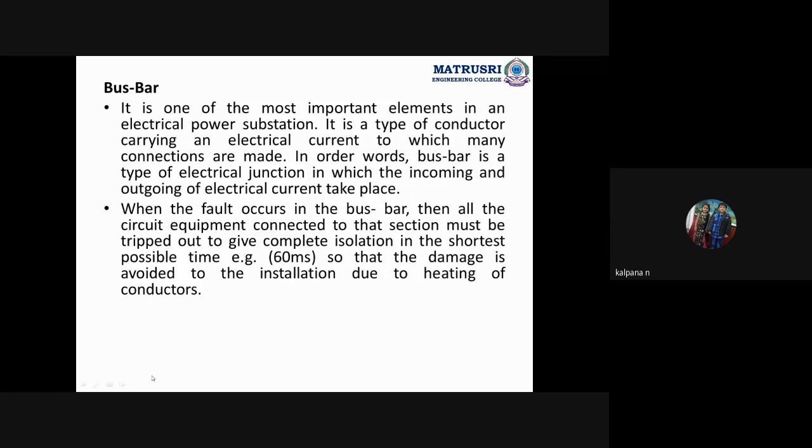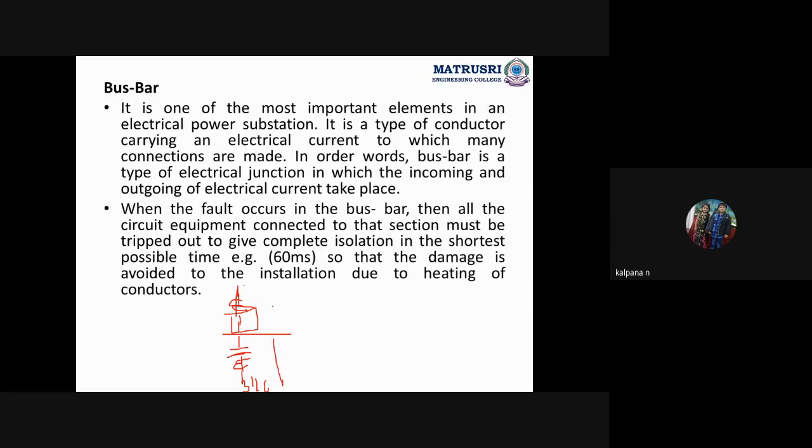For example, I'll show the diagram. This is the bus bar, and this is the symbol of the circuit breaker. This is the symbol of current transformers. I already showed the symbols. This is the symbol of the potential transformer. Again, the same arrangement will be connected here: circuit breaker, again current transformer, again potential transformer.